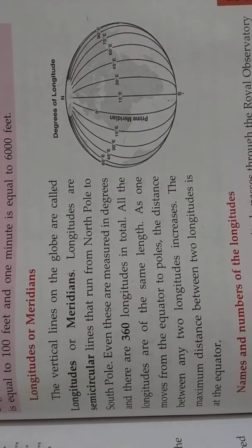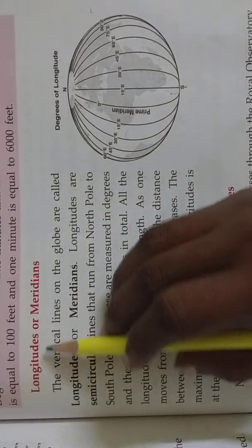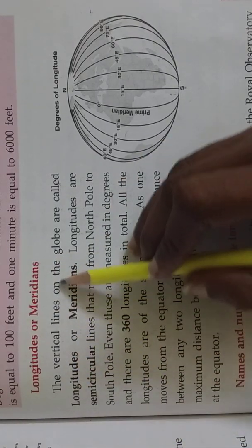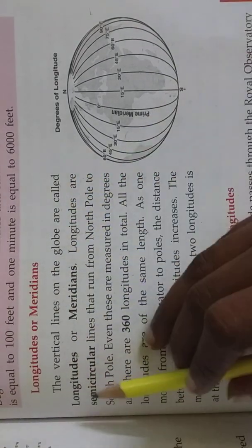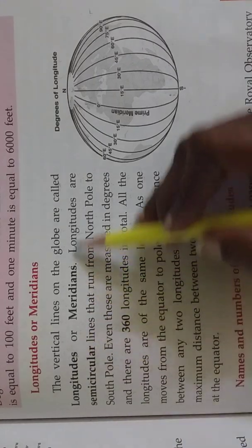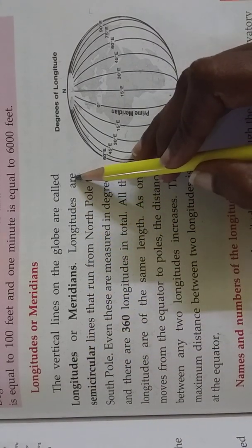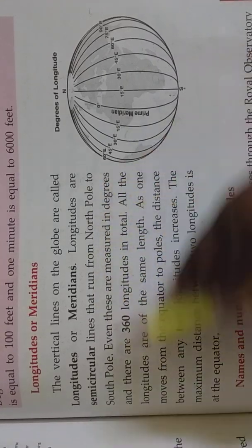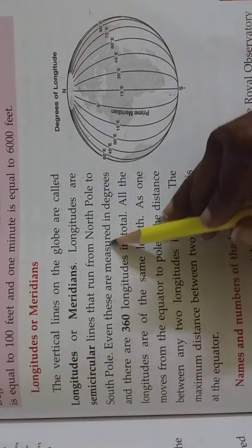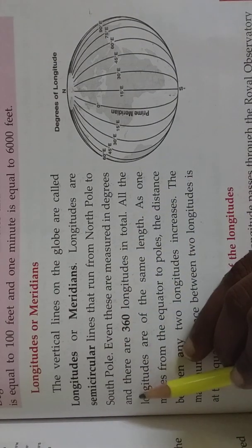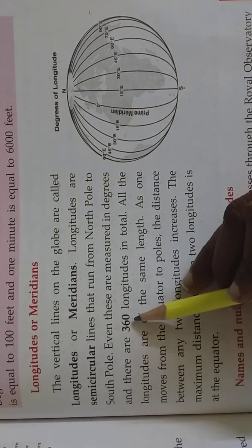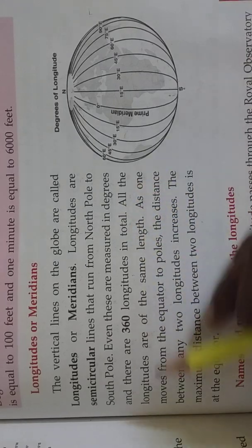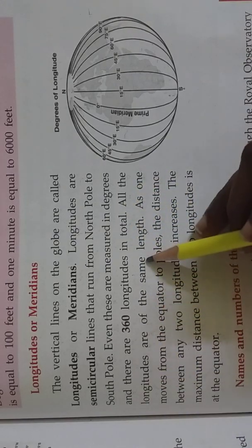Hi children, in this class we are going to know about longitudes or meridians. The vertical lines on the globe are called longitudes or meridians. Longitudes are semicircular lines that run from North Pole to South Pole. Even these are measured in degrees, and there are 360 longitudes in total.